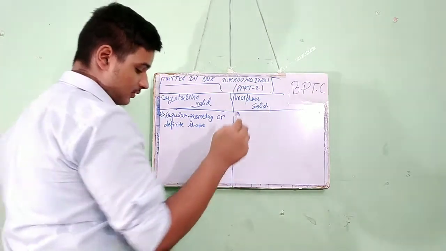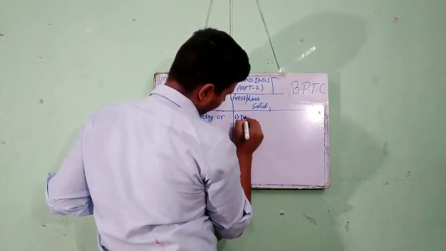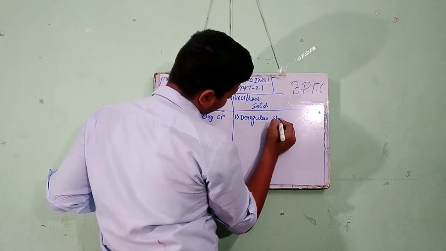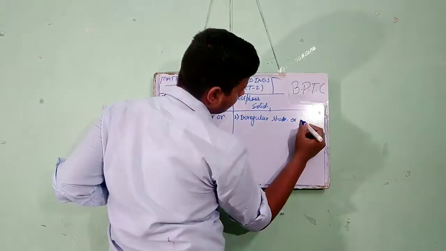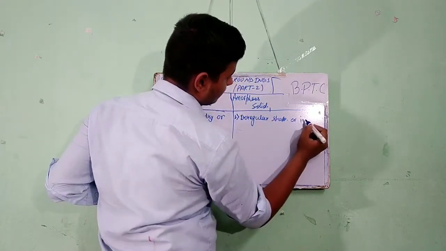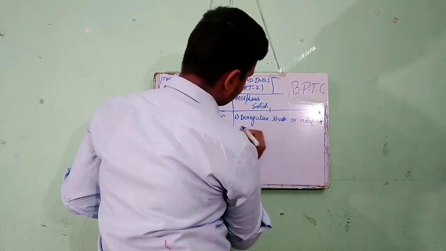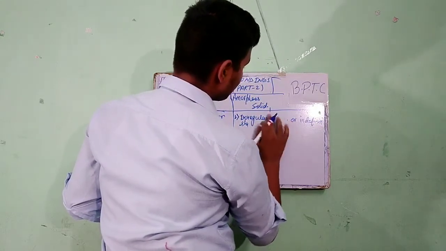But in the case of amorphous solids, there is an irregular shape, or indefinite shape, irregular geometry.